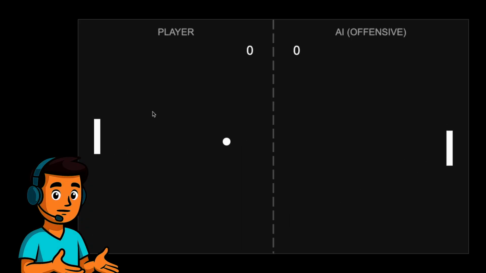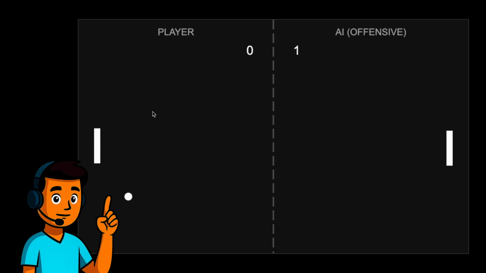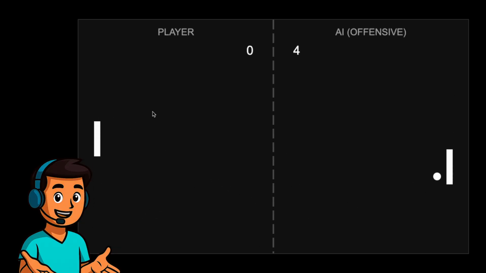At first, this might seem like a flawless strategy, since a faster shot is harder to return. However, we have to remember that if the other player manages to return the accelerated ball, then it's now coming directly back at us. We will find out once the tournament starts whether an offensive strategy pays off in this game.